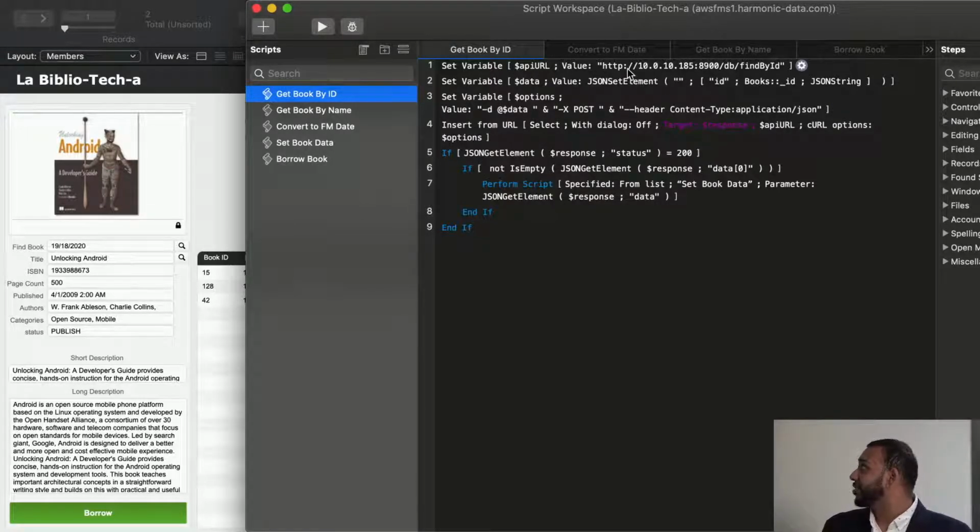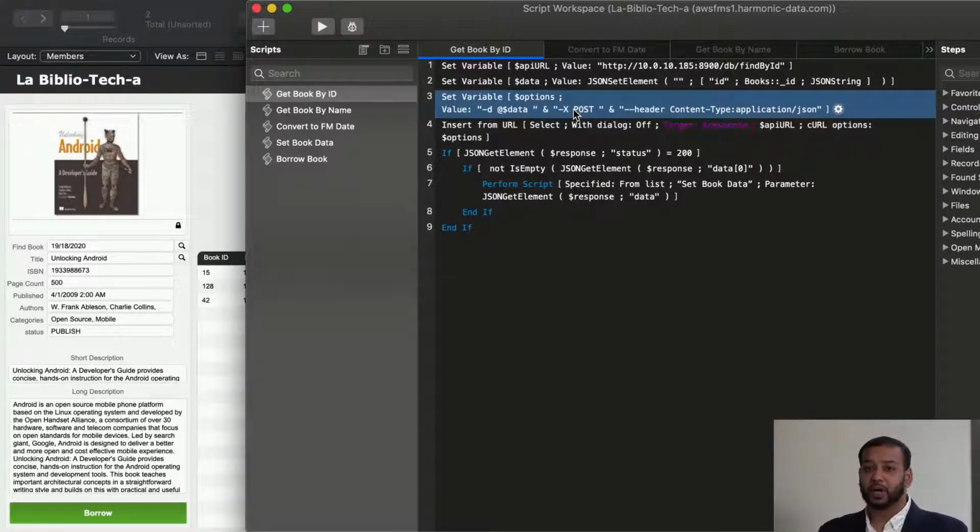Here you'll see that the API URL I'm using is the one where I'm hosting the service that connects us to MongoDB. Next, we'll set some options that'll insert our data in, and it will put in our curl options specifying a post request.